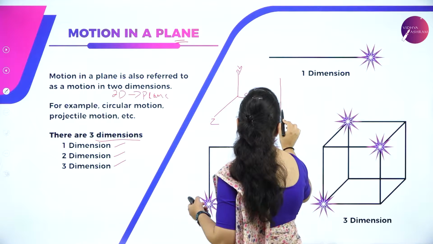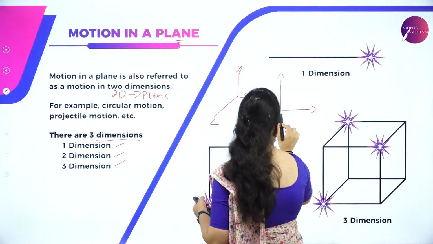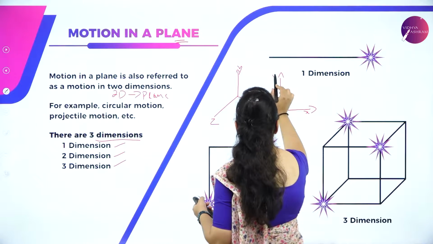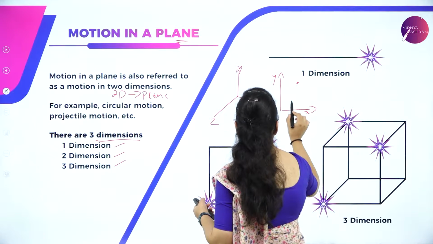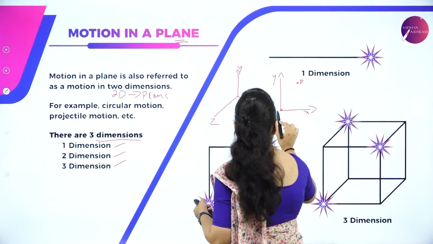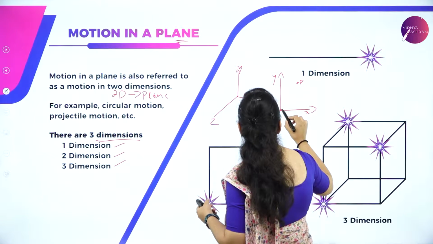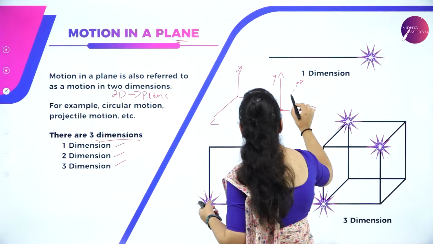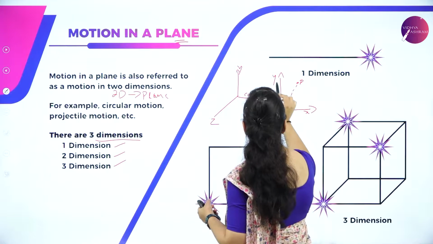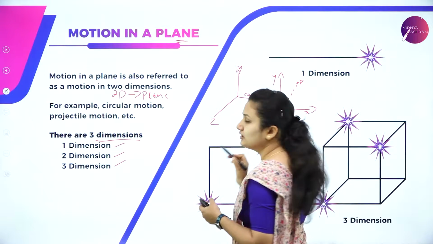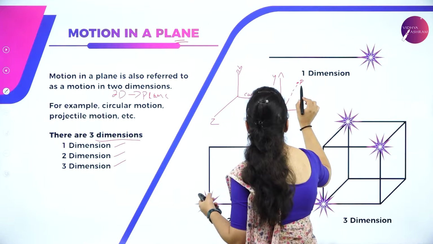Say for example, you have a table, it has an X and it has a Y, and you have an object at some point, say P, and this is the origin O. The object is displaced from O to P. So you need two axes, X as well as Y, to describe the motion of the object P.